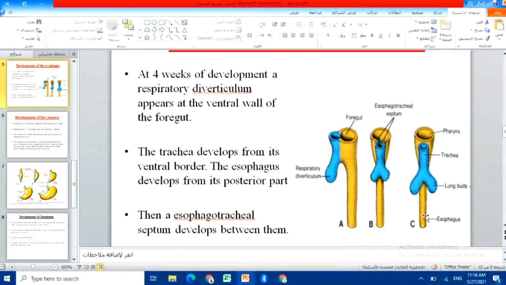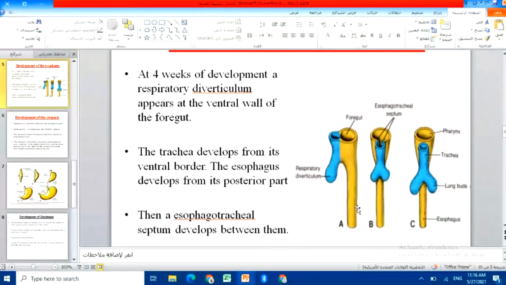So look here, we have something where they rely on each other. The first part will form, then later on from this part they will take the storage of the endoderm, then they will form themselves. First of all we have a respiratory diverticulum, then we're going to have a trachea, from this part, then this will form the pharynx, later on the esophagus.